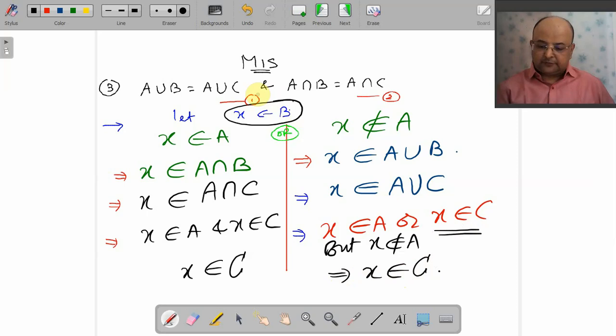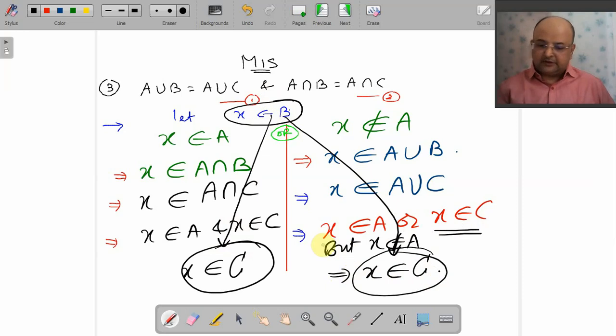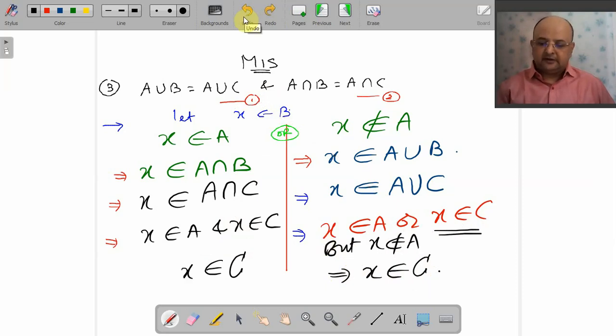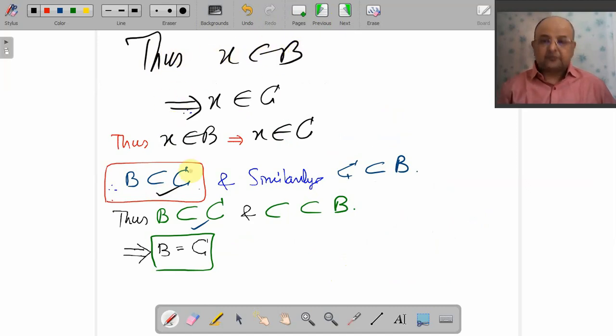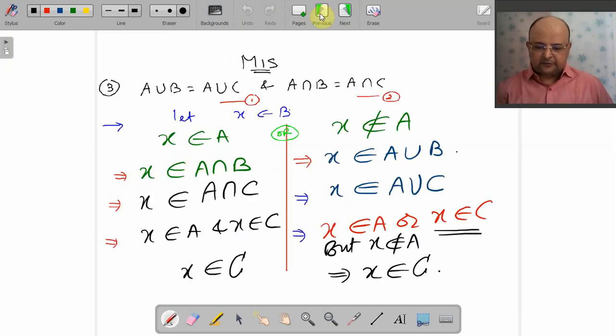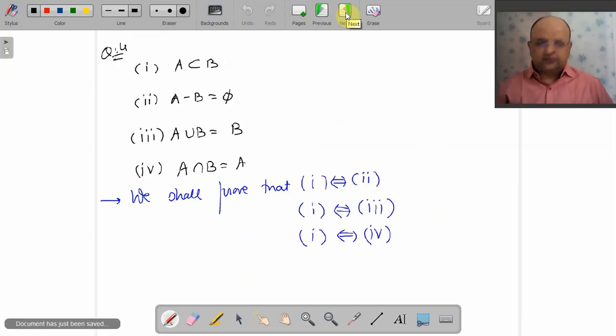So if I start with X belongs to B, whether I go through this path or that path, in either case we end with X belongs to C. Have you noticed that? Yes. So X belongs to B implies X belongs to C, and that is what we wanted to prove. Your B is a subset of C, and similarly C is a subset of B, so they are subsets of each other. So B equals C. Was easy, wasn't it? Although it is a 6 marker, it is easy.